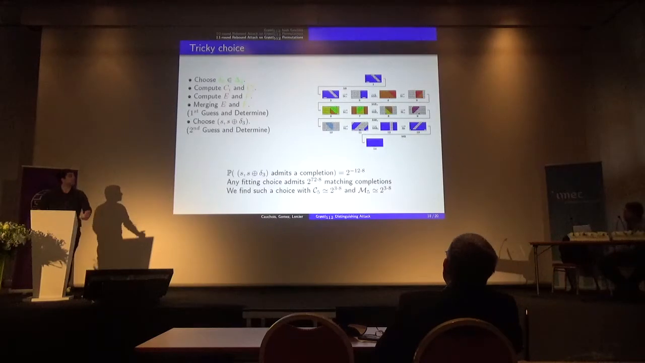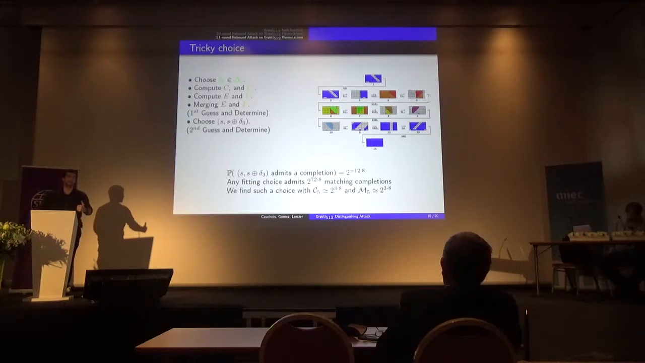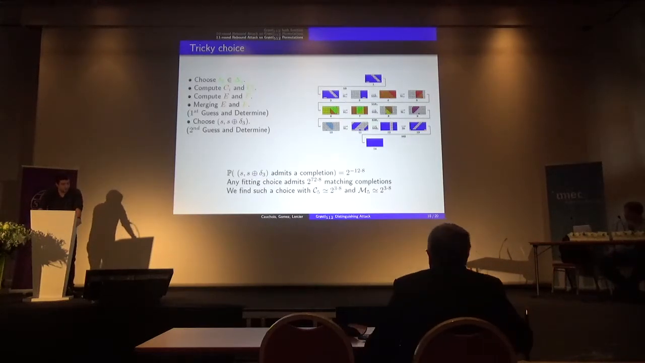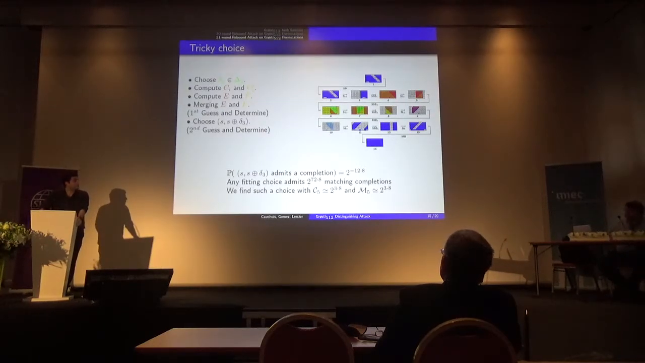This induces differential value delta 3 in pattern 8. So this induces a differential value delta 3 prime in pattern 9. And there, I choose the 34 byte values, couple of values compatible with the induced delta 3 prime, such that their image by SSB4 have a difference compatible with pattern 10. This can be made with probability 2 to the minus 12 times 8, and any fitting choice admits 2 to the 72 times 8 matching completions. And with the second guess and determine algorithm, this can be made in complexity 2 to the 24.